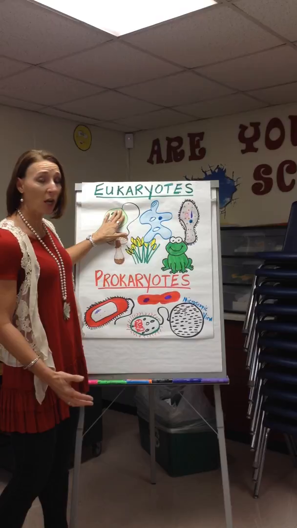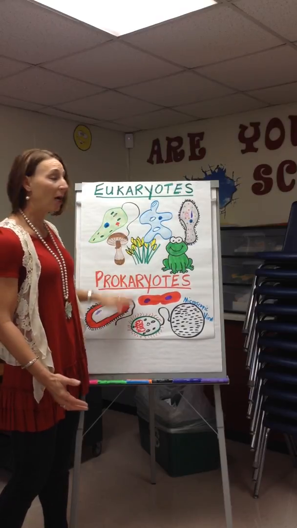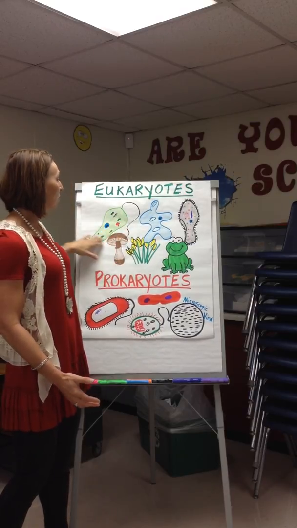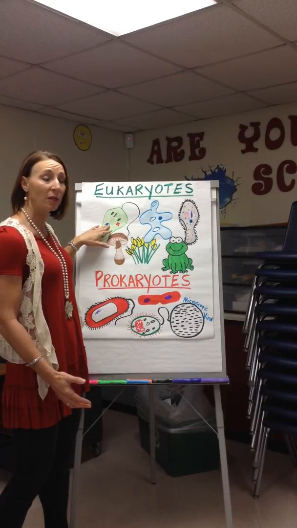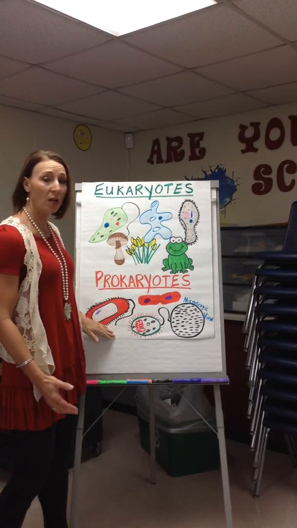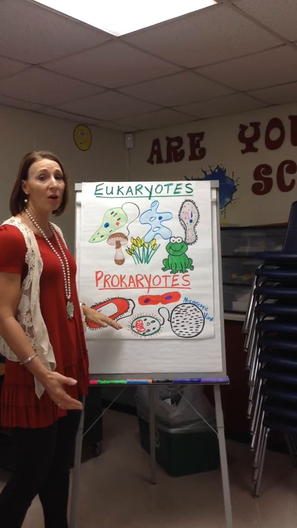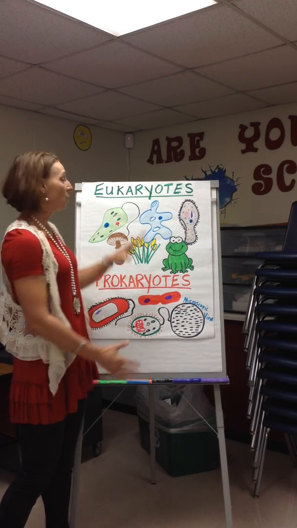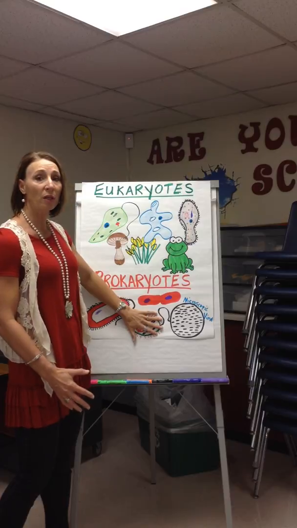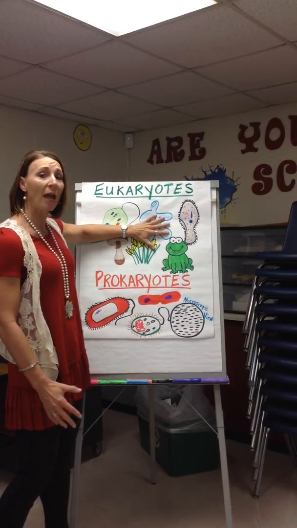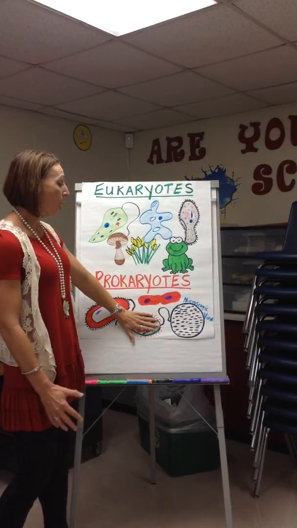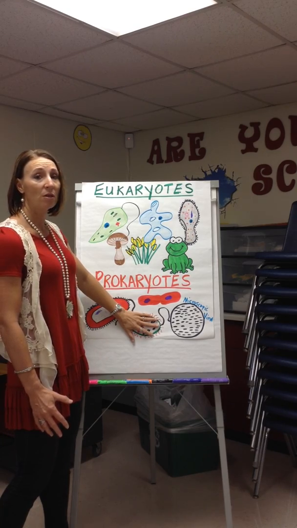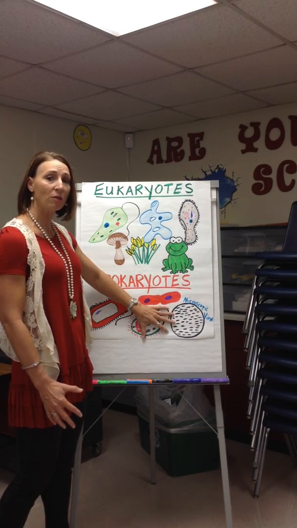This does have a flagellum, and this does have a flagellum. However, this one is eukaryote because it has a nucleus. This one has a flagellum, but it's not a eukaryote. It is a prokaryote because it does not have a nucleus. Nucleus, no nucleus. Multicellular and unicellular, all unicellular. So that's where you have to differentiate the two.